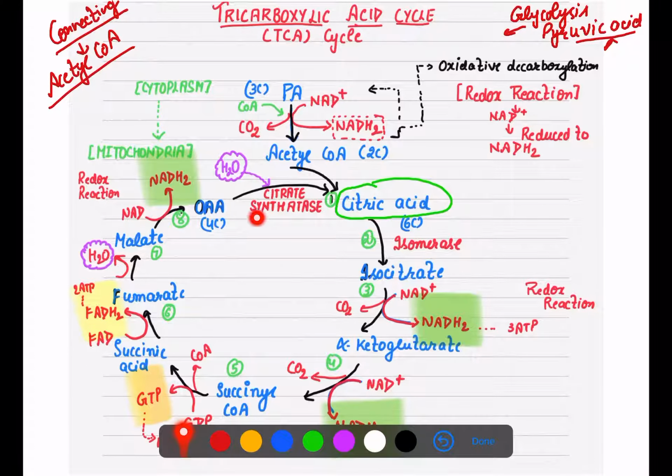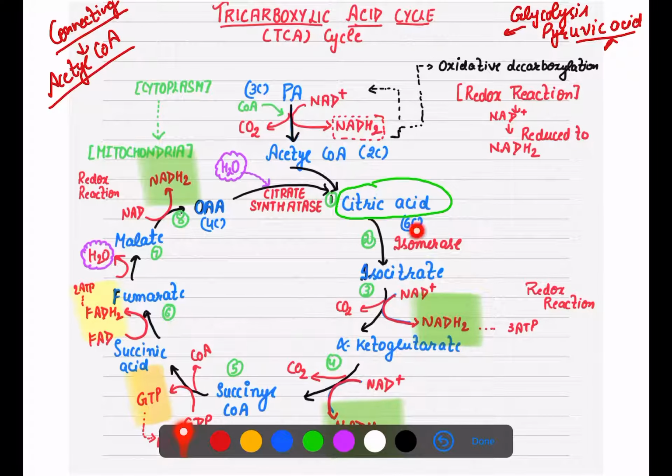So the enzyme name is citrate synthetase. So oxaloacetic acid, water is added here, so a condensation process happens with the acetyl coenzyme A. In the presence of the enzyme citrate synthetase, it gives us our first compound or first molecule of the cycle, which is called citric acid.